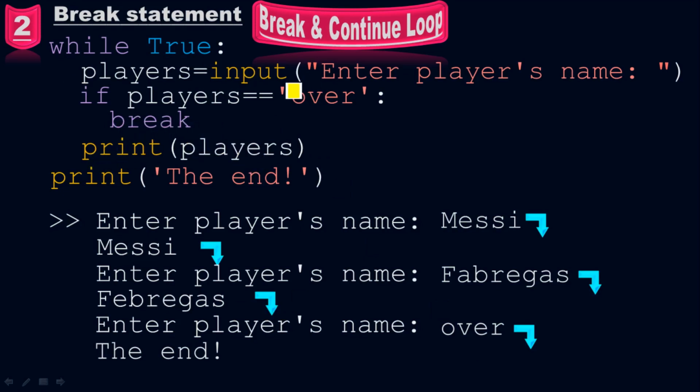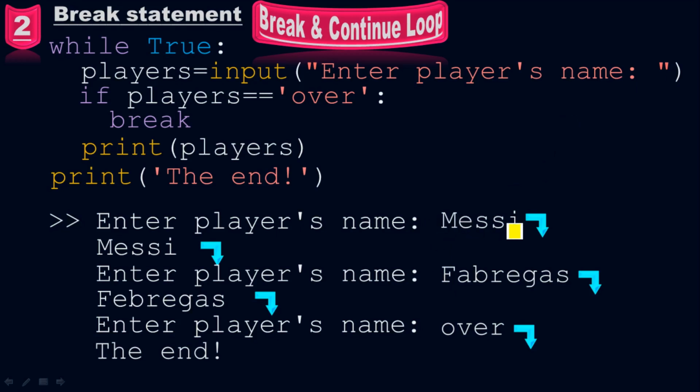So when you run it, the very initial line will be this "Enter player's name". I have a space here. Why? Because of this space, we have a space before the last double quotes. If you put a space here, you will get a space all the way in the output.